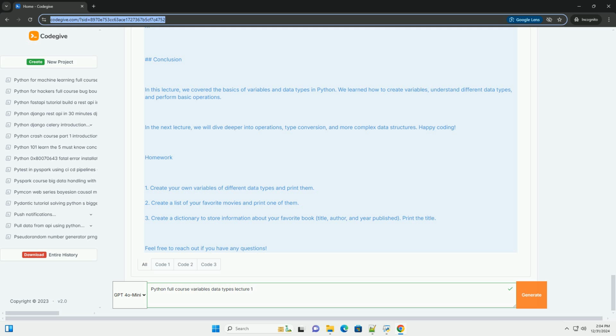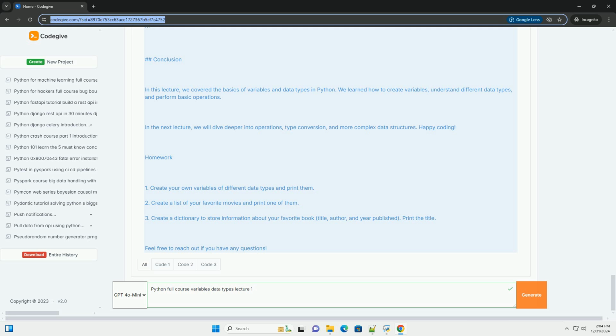Basic data types examples. Integer. Python. Integer. number1 = 10, number2 = -5. print(number1 + number2) outputs 5. Float. Python. Float. price = 19.99, discount = 0.2, final_price = price - (price * discount). print(final_price) outputs 15.99.